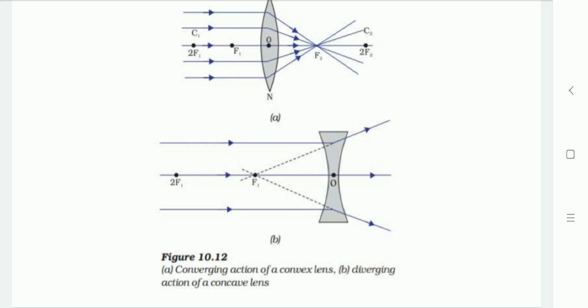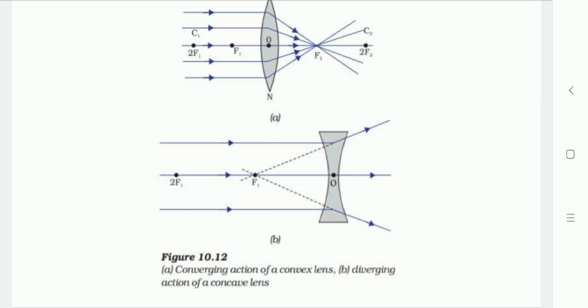So if we pass parallel rays from the opposite surface of the lens, then another focus point will be defined in the opposite direction, denoted as F for the principal focus point. So here, two principal foci, two focal points, are denoted as F1 and F2.